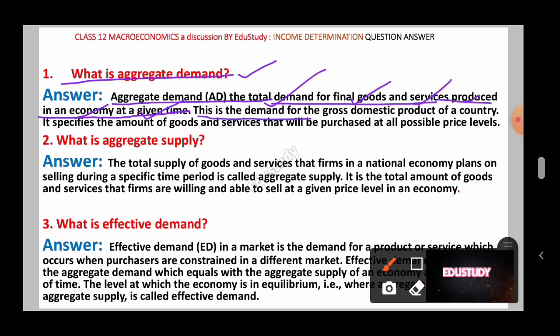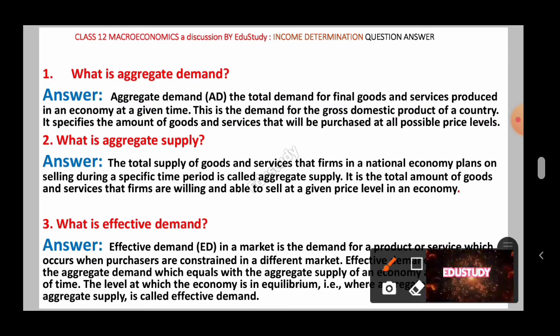So this is the demand for the gross domestic product of a country. You may also say aggregate demand is the demand for the gross domestic product of a country. I think you know gross domestic product, GDP. You already got it in the national income accounting chapter. So that is the GDP. That means this is the demand for GDP. Aggregate demand is the demand for the GDP of a country.